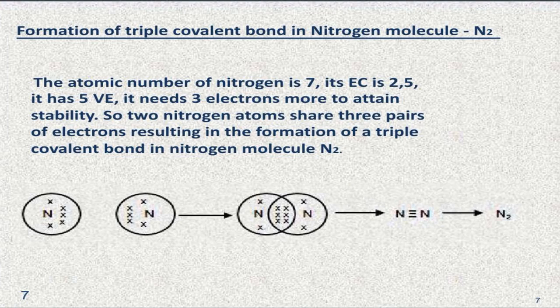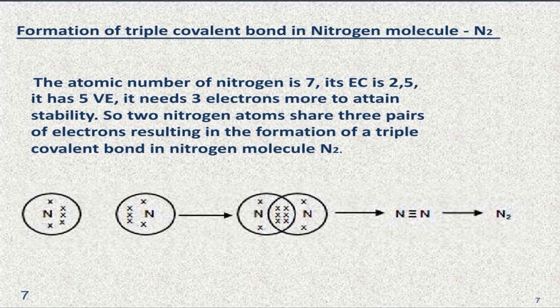Formation of a triple covalent bond in nitrogen molecules. The atomic number of nitrogen is 7. Its electronic configuration is 2, 5. It has 5 valence electrons. It needs 3 electrons more to attain stability. So, two nitrogen atoms share 3 pairs of electrons, resulting in the formation of a triple covalent bond in nitrogen molecules, N2.